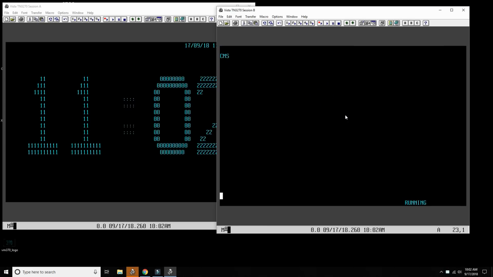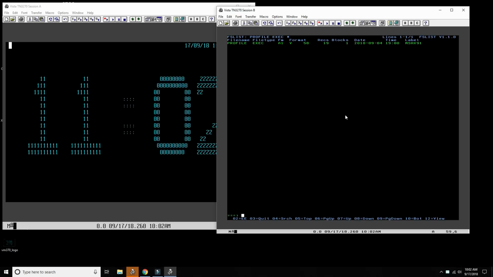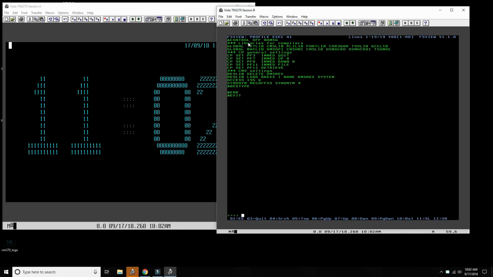Now, some other important concepts of CMS is the profile exec. So if I go and see fs list profile exec asterisk, wherever it is, it will tell me it's in A. It's in minidisk A. If I look at it, you'll see that this profile exec is like the batch file that gets executed every time you log in. Similar to the batch file autoexec that you had when you started MS-DOS in the old days.